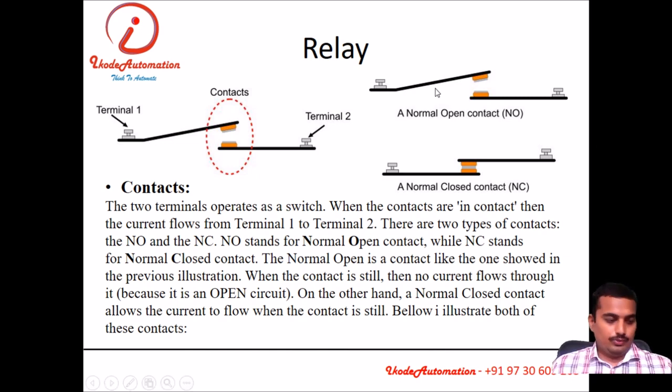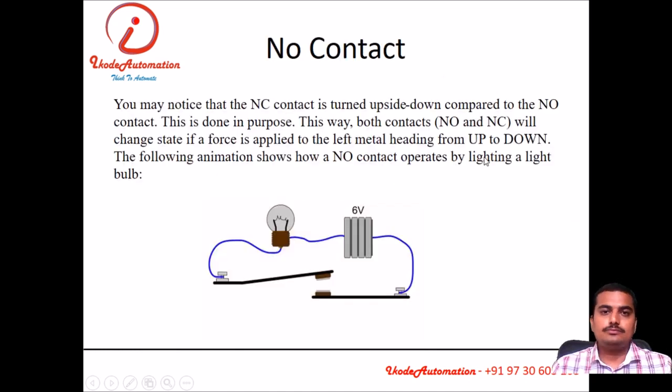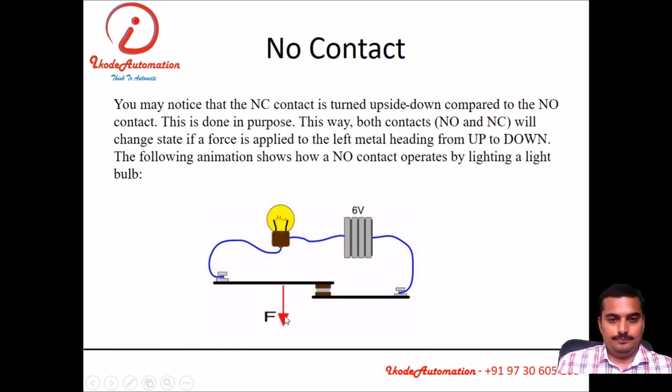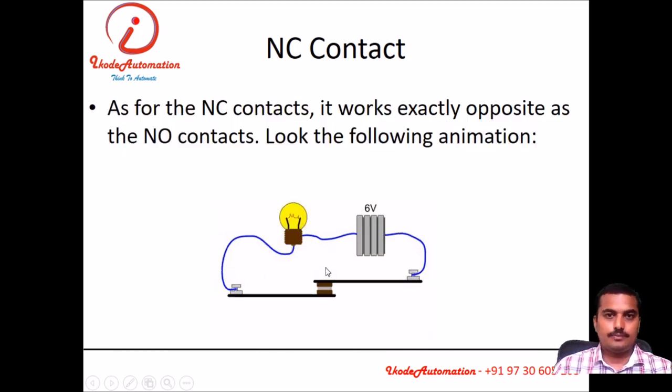So here we also have the slide for that. This is the normally open contact, this is the normally closed contact. What is a normally open contact? When we give the supply to the coil, the normally open contact will get closed. The NC contact, at initial condition, is closed, and on energization it will open.